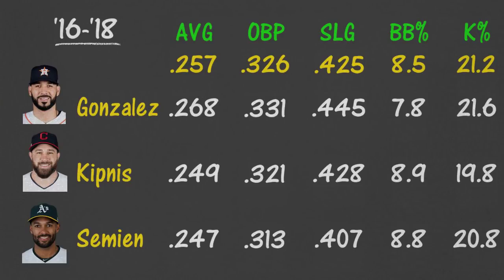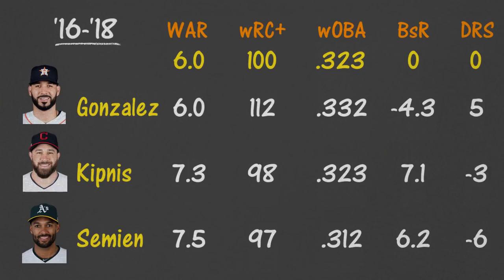In our rates and averages, Gonzalez appears to be an above-average hitter, Semien a bit below average, and Kipnis is closest to average. And in the advanced stats, Gonzalez has the WAR total we're looking for, but is still an above-average hitter. Taking in all of this information, I would have to say Jason Kipnis is the closest to an average player we can find. Aside from being a somewhat above-average base runner, he's close to the major league average in basically every stat.